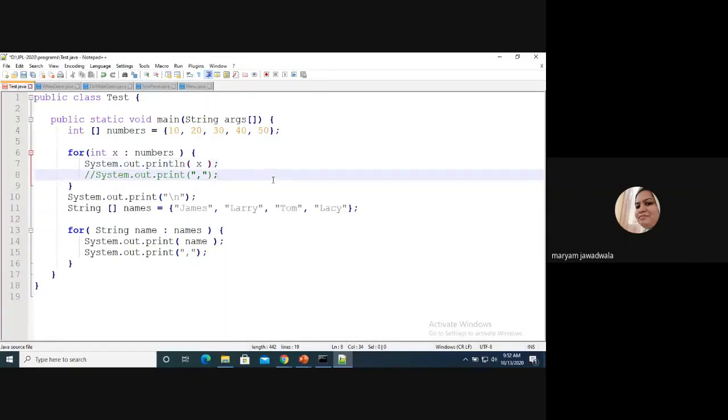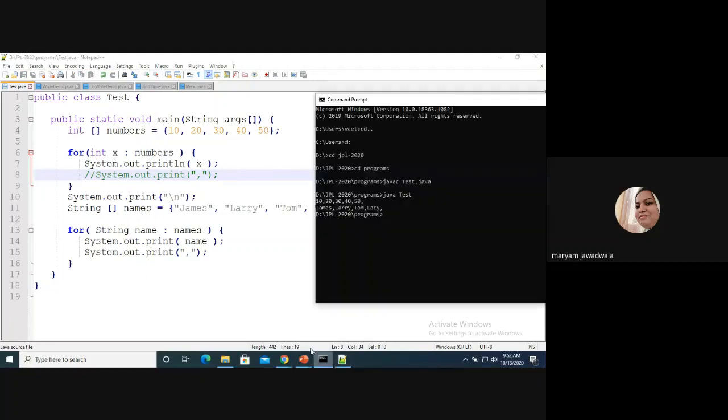Then what happened? You need to save your program. Again, we need to compile it. Compilation is successful, and then we need to run it. Each and every element will be displayed in the next line. Okay, so I hope you understand this program.